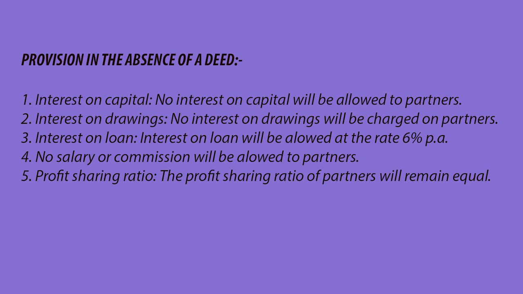Third point, interest on loan. Interest on loan will be allowed at the rate of 6% per annum. This is as per law if the deed is silent. Fourth point, no salary or commission will be allowed to any partner even if they work 24 hours for the partnership firm. And the last point is profit sharing ratio. The profit sharing ratio will be equal among the partners irrespective of what capital they invest into a partnership business.